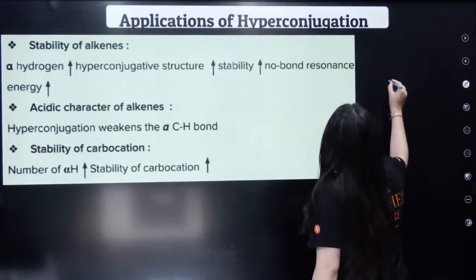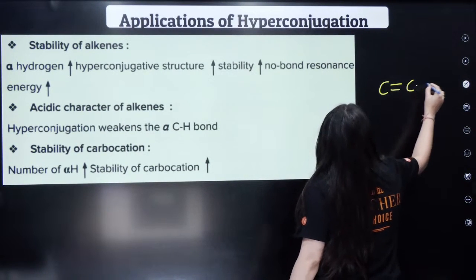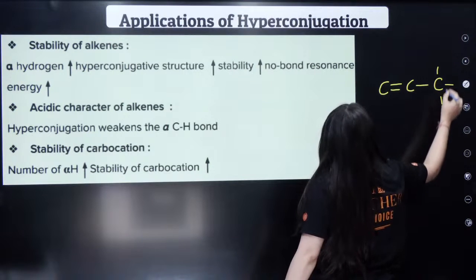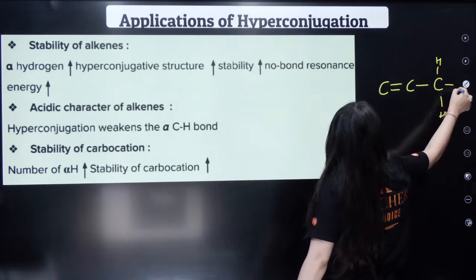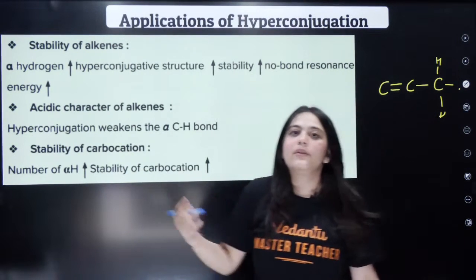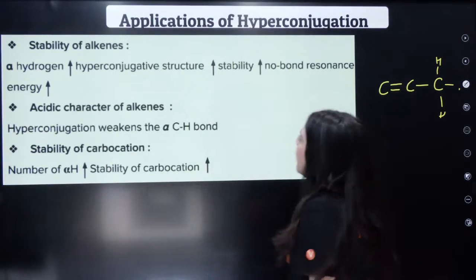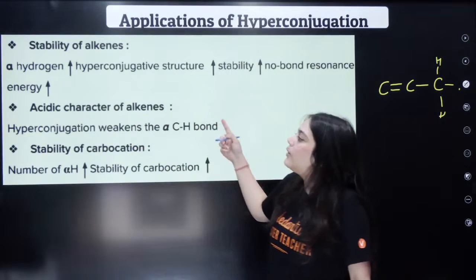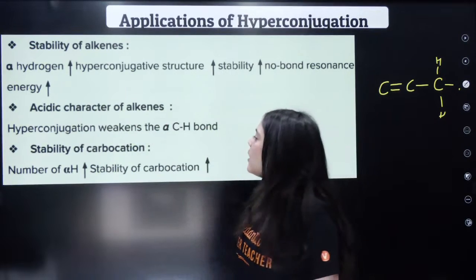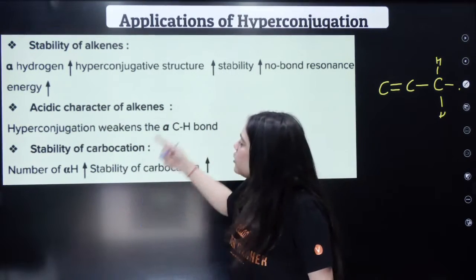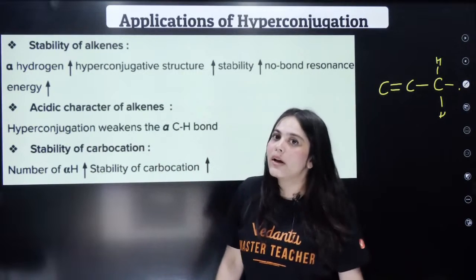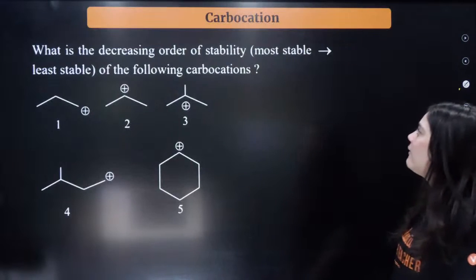As I told you, whenever an alkene is given to you, the carbon next to it, how many hydrogens that carbon has, that alkene will be more stable. More number of alpha hydrogens, more stable is the compound. Also, we're going to discuss the acidic character based on hyperconjugation and also the stability of carbocations. So one by one we're going to see everything.